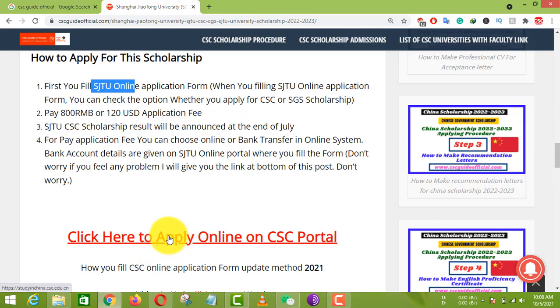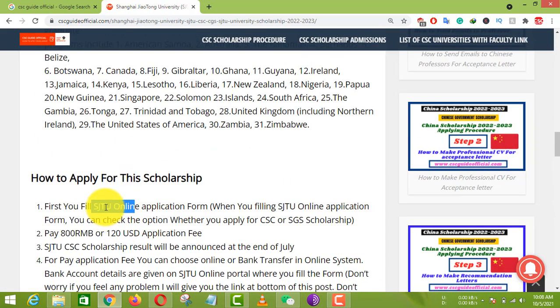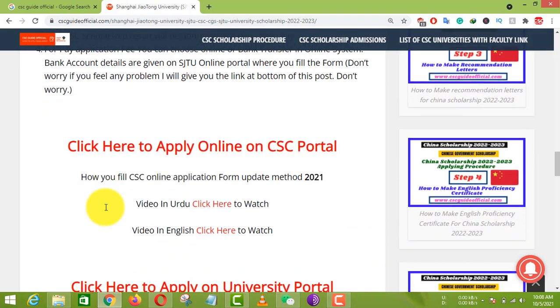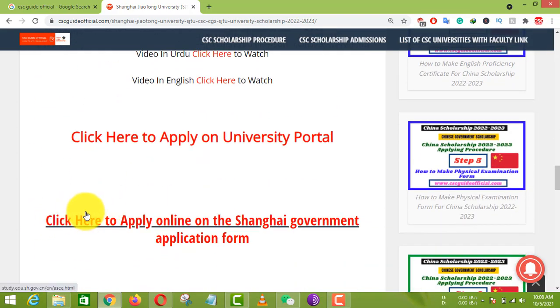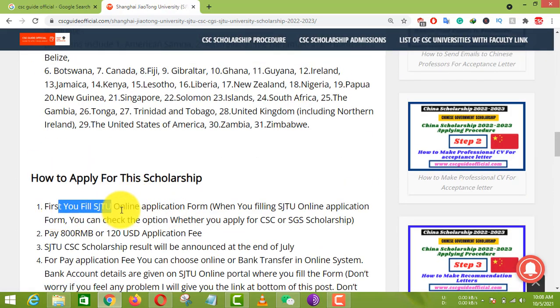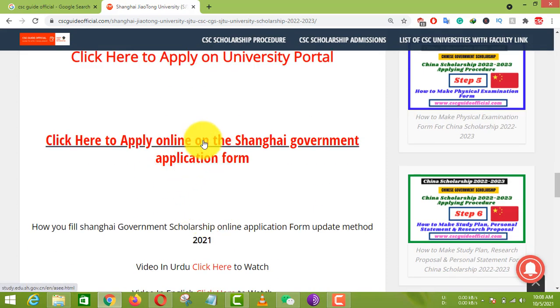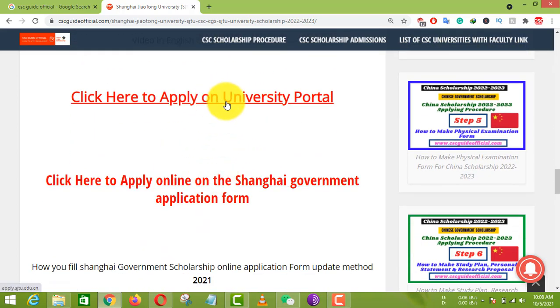How you fill the CSC online application form for the years 2021 and 2022, I will make a complete video on this in the next video. When you fill the Shanghai Jiaotong University online application form, if you want to apply for the Shanghai government scholarship, then upload the filled Shanghai government online application form on this university portal. How you fill this form, I will make a complete video in the next video, inshallah.